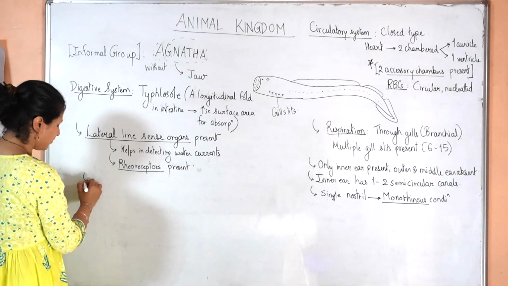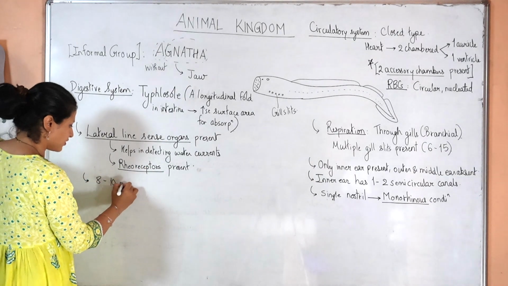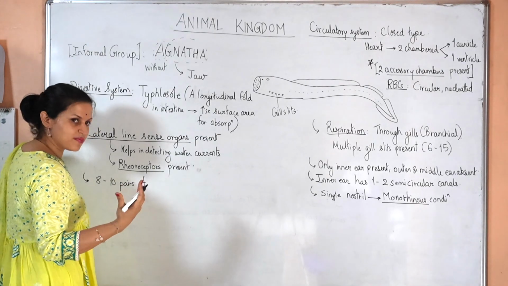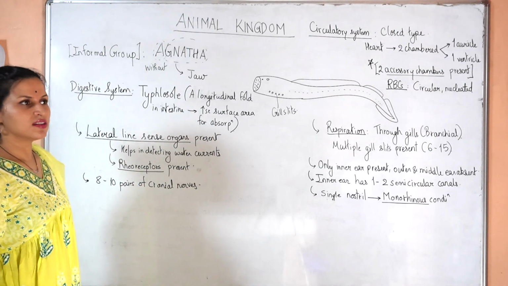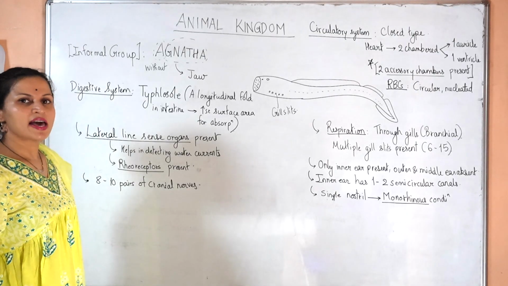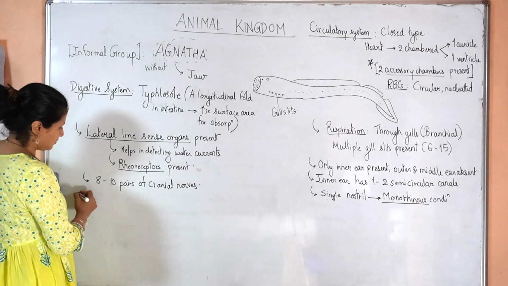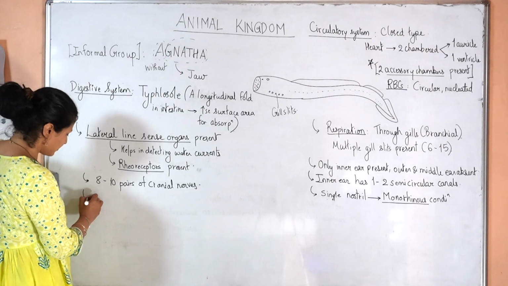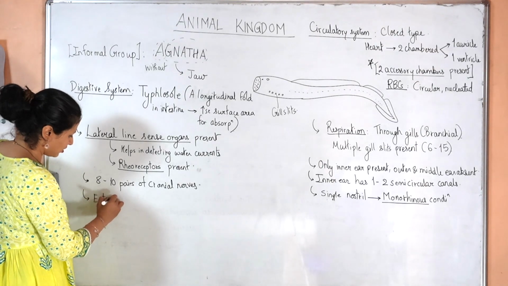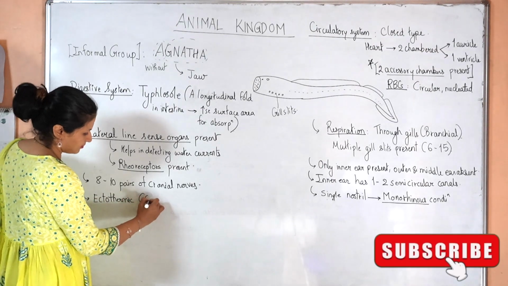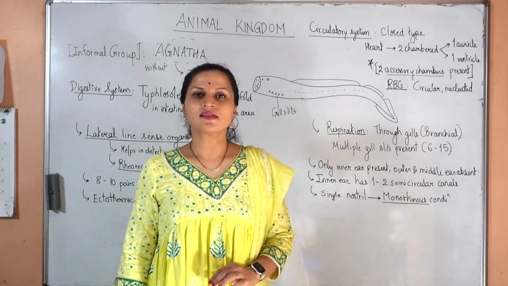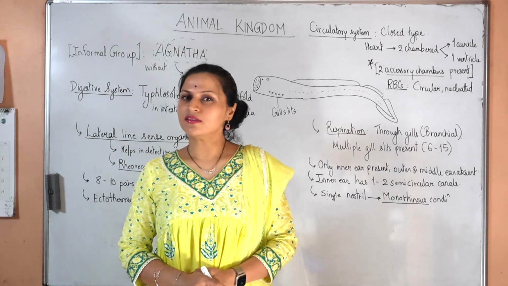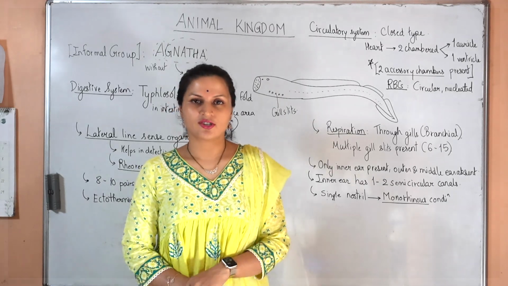Rheoreceptors are present. They have 8 to 10 pairs of cranial nerves. We have 12 pairs of cranial nerves. The fishes will have 10 pairs of cranial nerves, and amphibians onwards will have 12 pairs. So these have 8 to 10 pairs of cranial nerves, and they are ectothermic, meaning cold-blooded. If you remember, Agnatha has one class under it, that is class Cyclostomata. We will deal with class Cyclostomata in the next lecture.